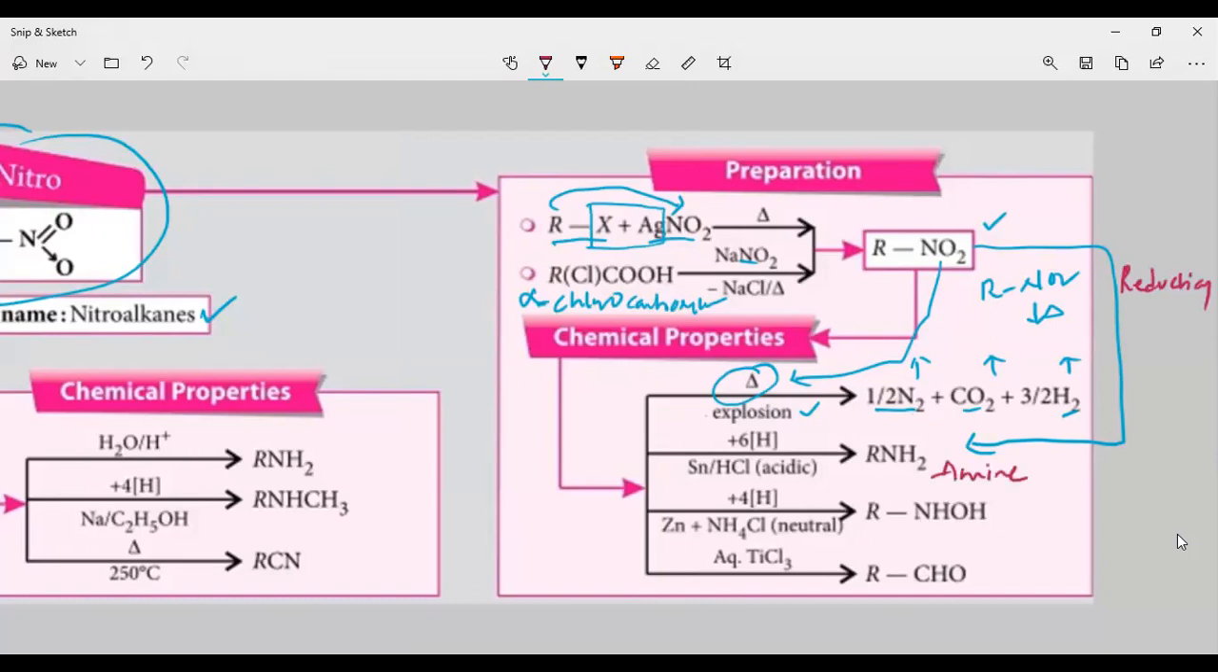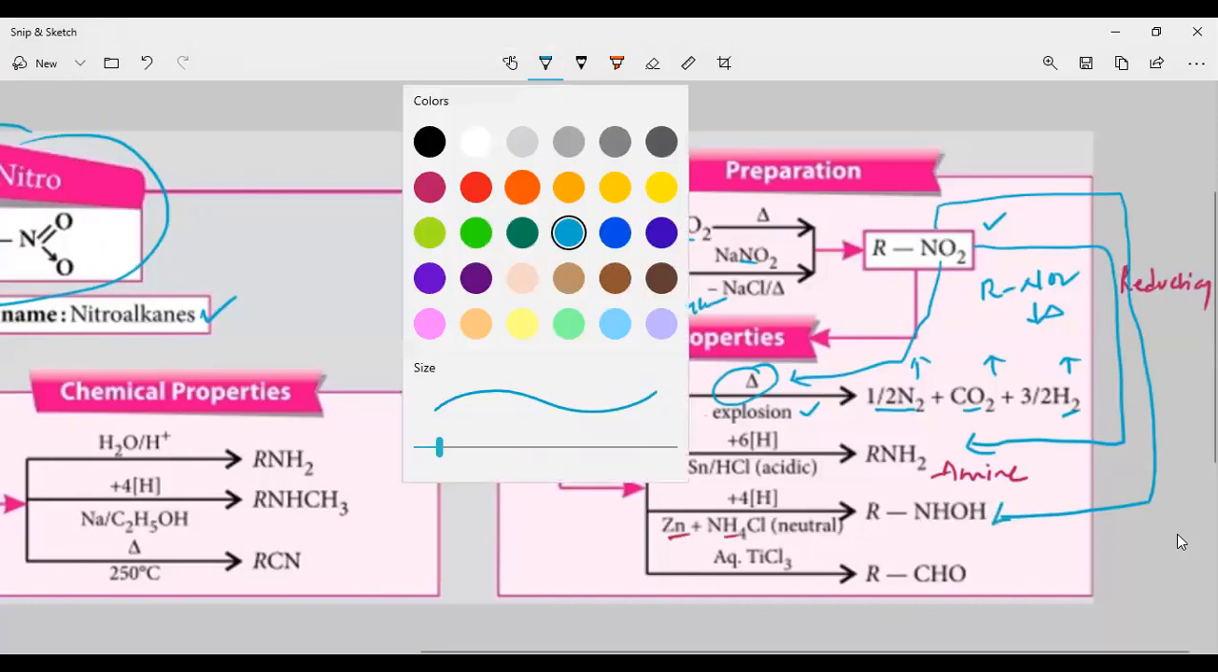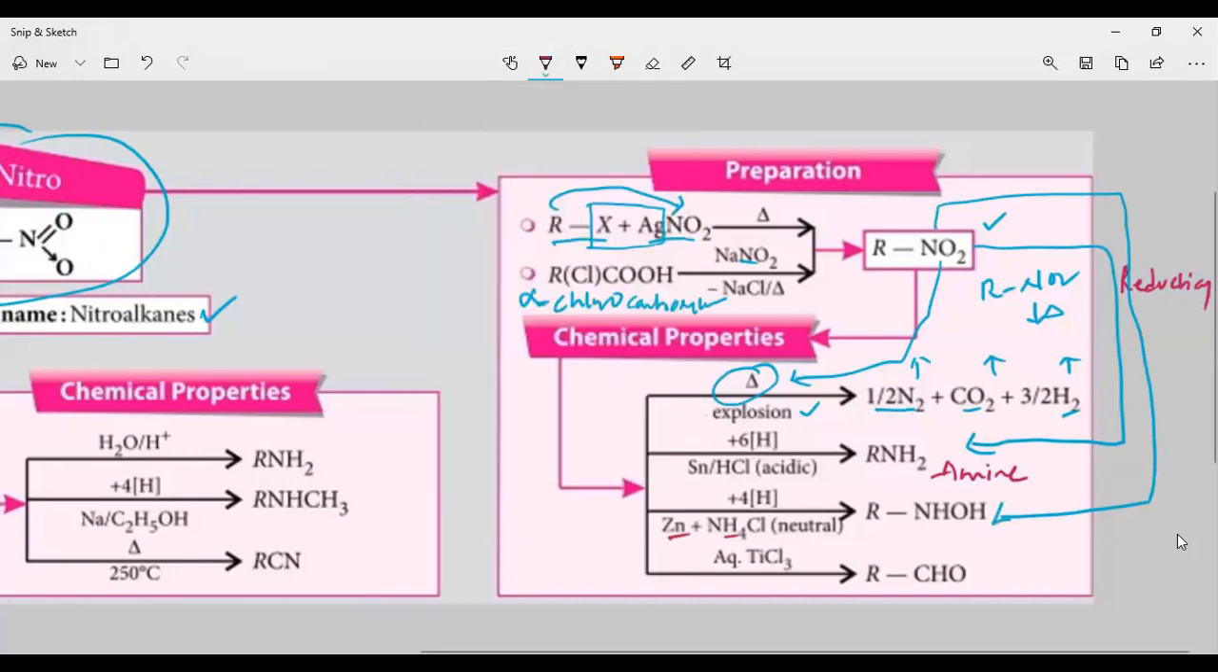Next, nitro compounds upon reduction with zinc dust and NH4Cl. What you are going to get? You are going to get a compound; the name of this compound is hydroxylamine. Okay. Next, nitro compounds upon treatment with titanium TiCl3, what you are going to get? You are going to get aldehyde.